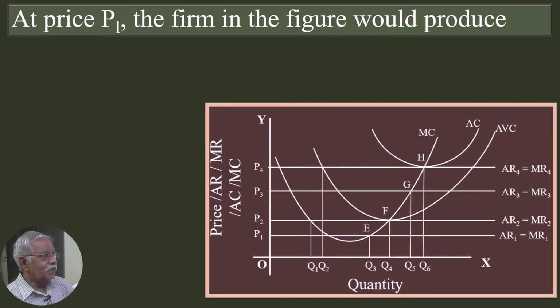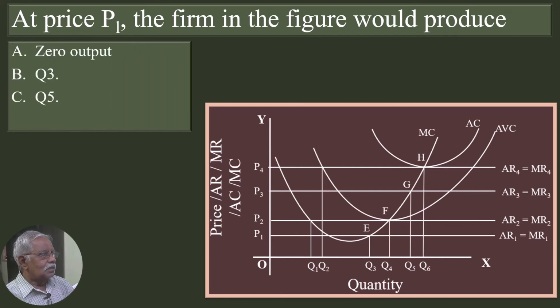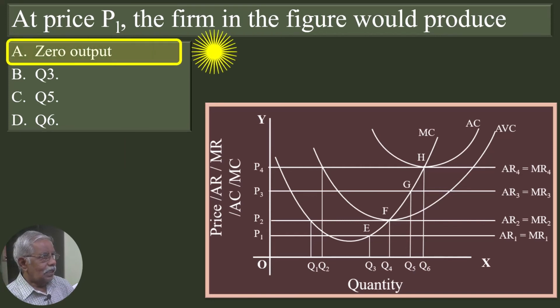At price P1, the firm in the figure would produce: 0 output, Q3, Q5, Q6. The answer is 0 output. At P1 price, the firm is in equilibrium at E. That doesn't mean it will produce Q3 units of good.